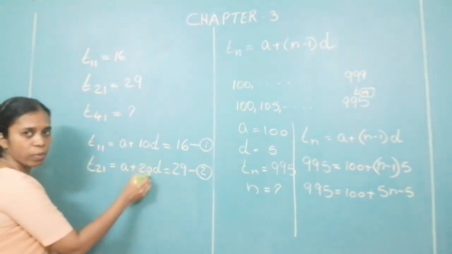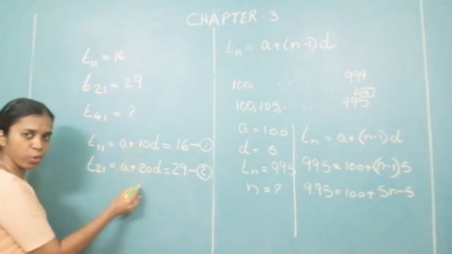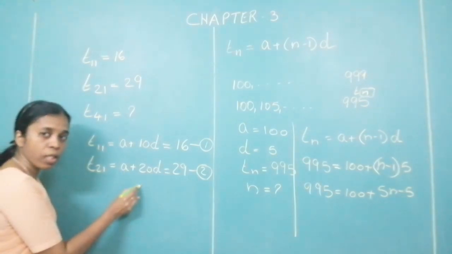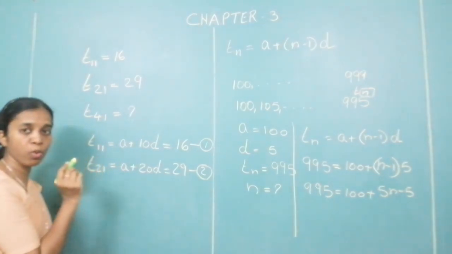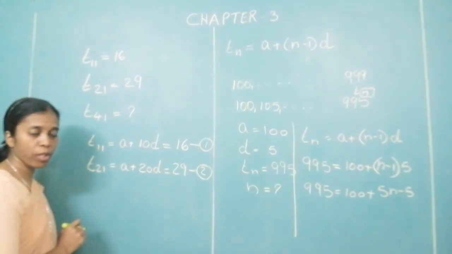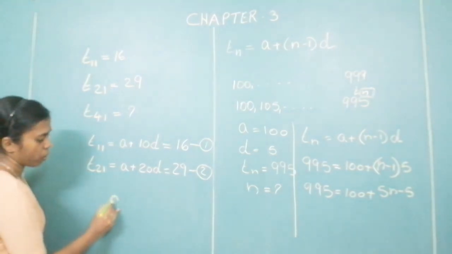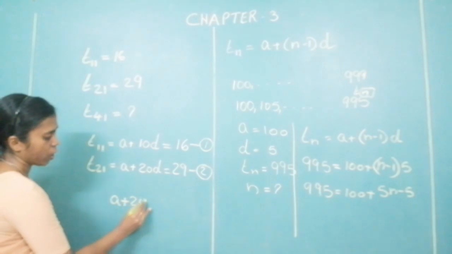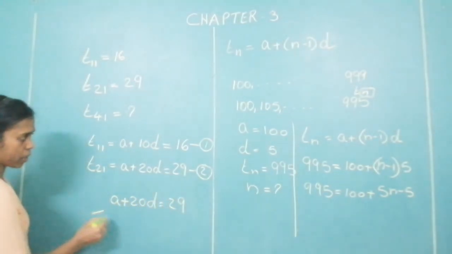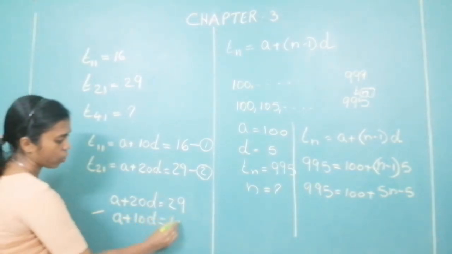Now solve these two equations. So when you solve equation 1 and 2, how do you solve it? What type of equations these are? Linear equation in two variables. How do we solve it? You know how to solve them. You have already learned it in the first chapter. So A plus 20D equal to 29 minus A plus 10D equal to 16.